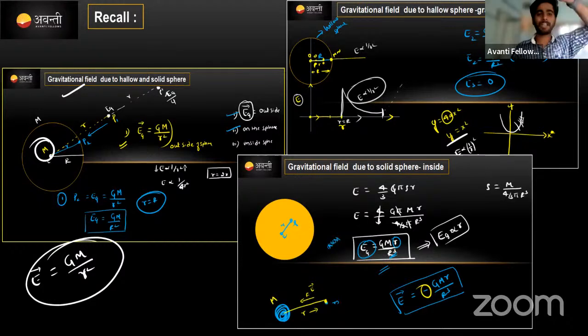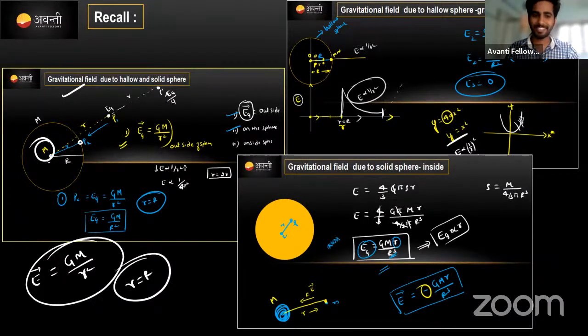Right? If you come near the circumference, we consider a point on the surface of the hollow sphere. Consider on the hollow sphere, the r value will be equal to capital R. At that time, just replace this word, clear.